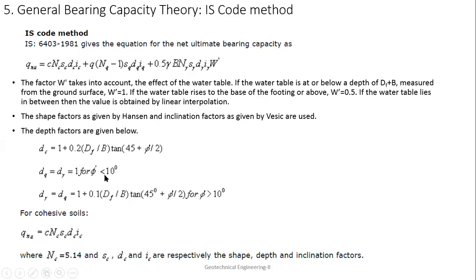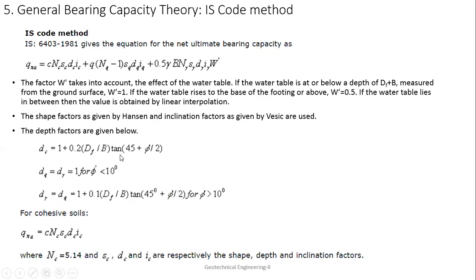for phi value less than 10 degrees, and dq and d gamma will be 1 + 0.1 (Df/B) tan(45 + phi/2) for phi value greater than 10. Okay, so this is how dc, dq, d gamma values are calculated for a square footing.